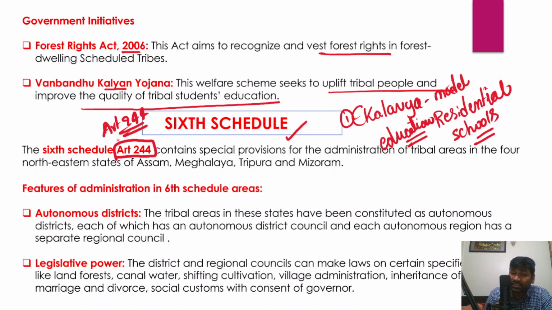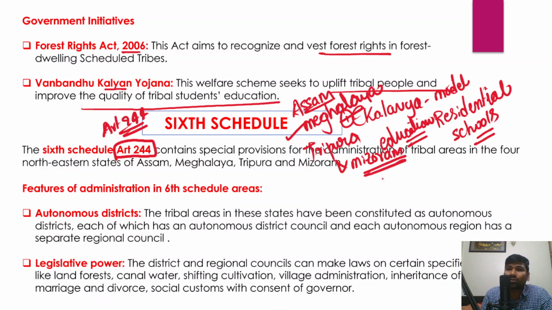So it consists of certain special provisions for 4 states. We have just discussed what those 4 states are: Assam, Meghalaya, Tripura and Mizoram, right? So it consists of special provisions for Assam, Tripura, Mizoram and Meghalaya.